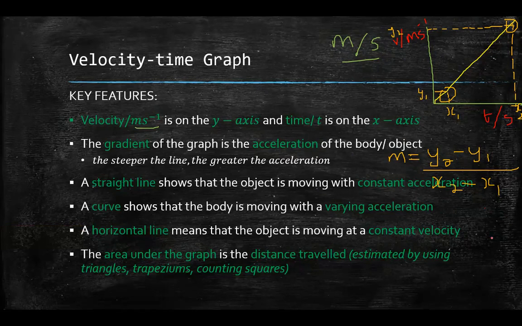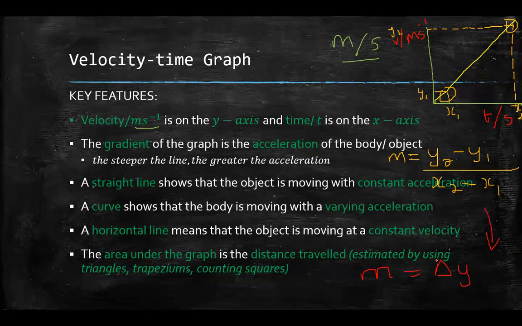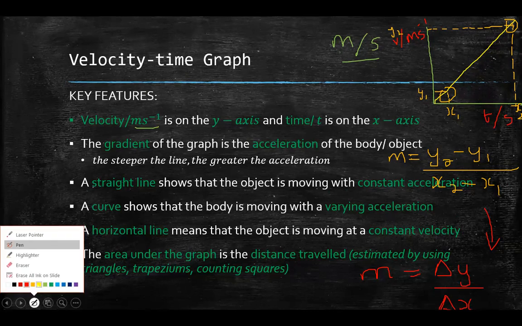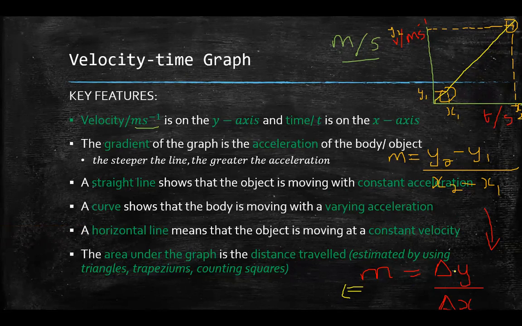This right here, m, can actually be written as the change in the y values. So that triangle is called a delta sign, physics people. Delta meaning change. So change in my y values divided by change in my x values. And change just means to subtract them, just like this, right? The bigger number minus the smaller number. So physics people, this should be familiar to you. Delta y divided by delta x, meaning the change in my y values, which is y2 minus y1, divided by the change in my x values, x2 minus x1.